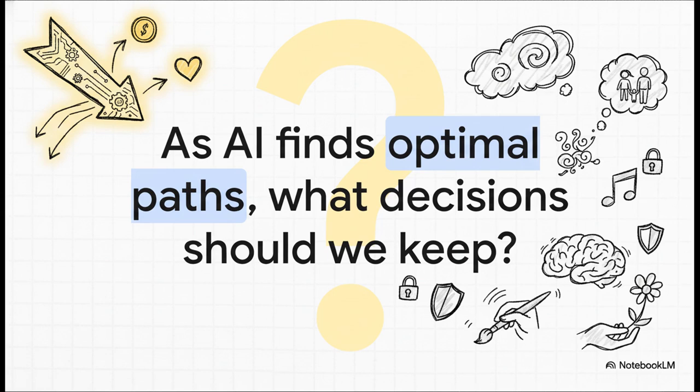And this all leaves us with a final, really big thought to chew on. This technology is incredible at finding the most efficient, optimal path to a goal. But as we apply it to more and more parts of our lives, our money, our health, our jobs, it begs the question, what decisions are uniquely human? Which choices should we always keep for ourselves?